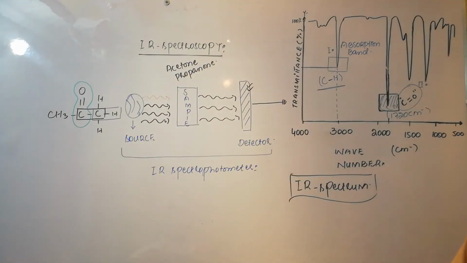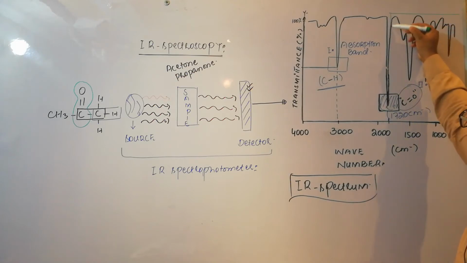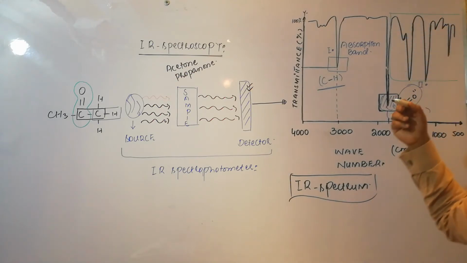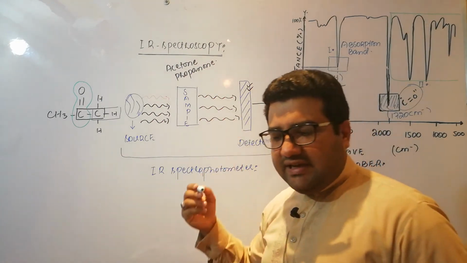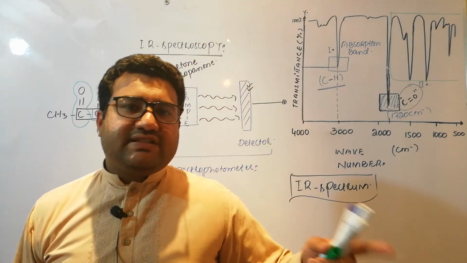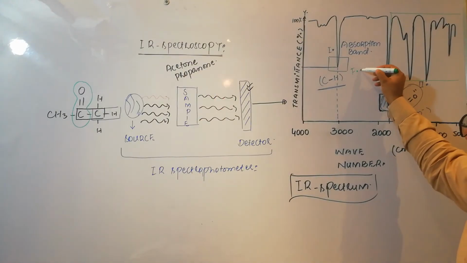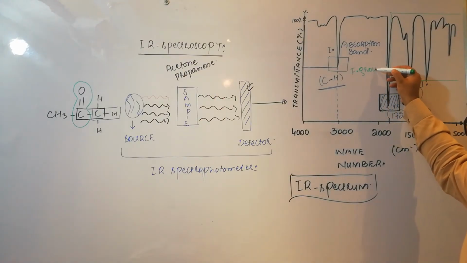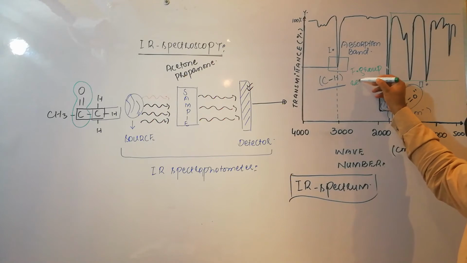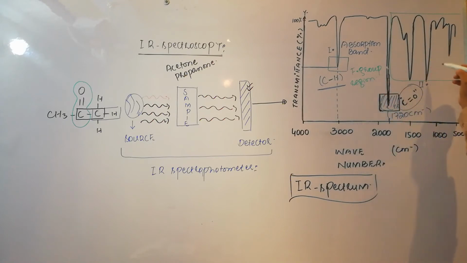What about the other parts? What about this region of the spectrum? We haven't discussed this region. Basically, every IR spectrum has two regions. One is the functional group region, and the other is the fingerprint region.